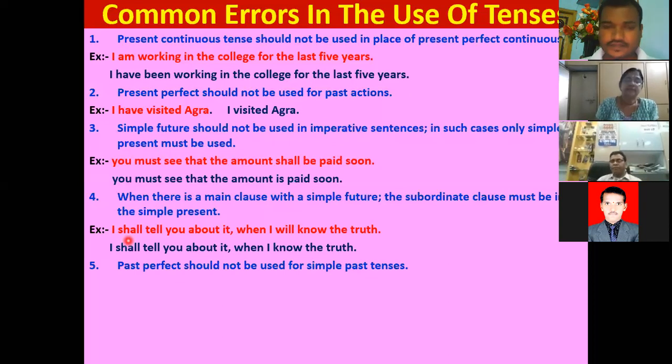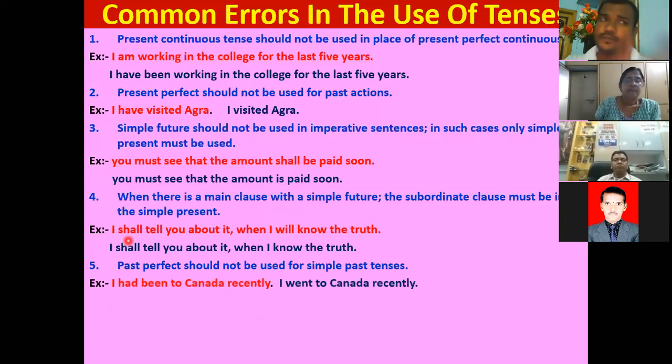Right. So past perfect should not be used for simple past sentences. For simple past, we should use only simple past tense, but we should never use past perfect.